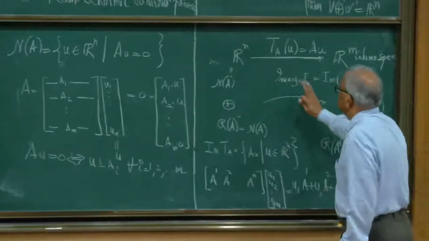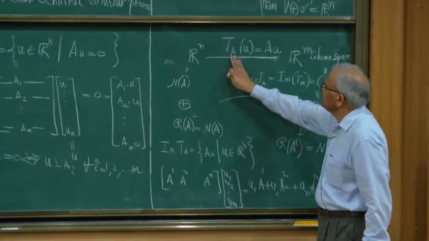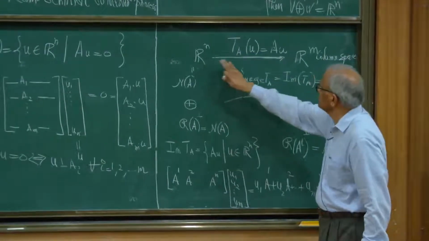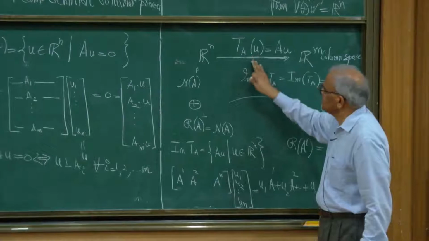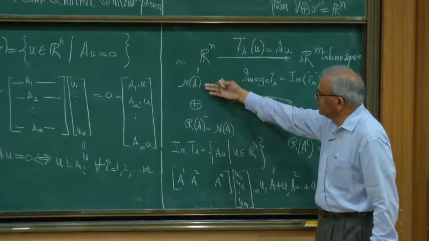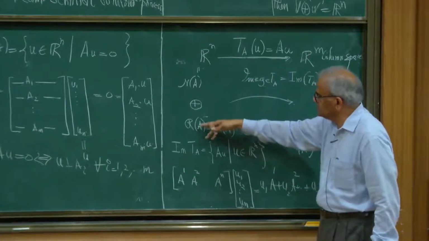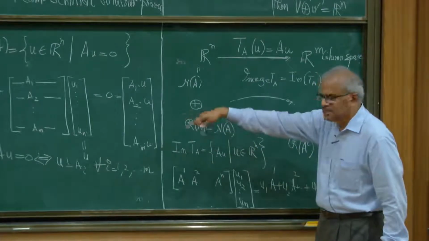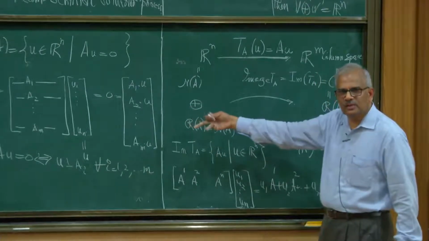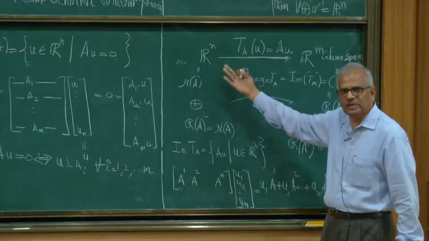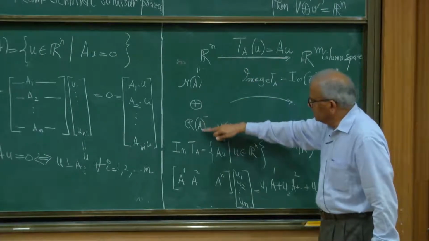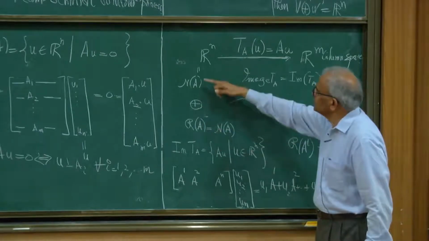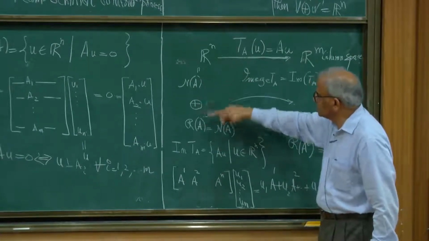Okay, so to recapitulate, I have this M by N rectangular matrix. This gives rise to a linear transformation from Rn to Rm, and the null space of that linear transformation is the null space of this matrix. Its perpendicular space is the row space, and we saw in general that V direct sum V perpendicular subspace is the entire space. So the null space and the row space add up to the whole space and they are perpendicular to each other.